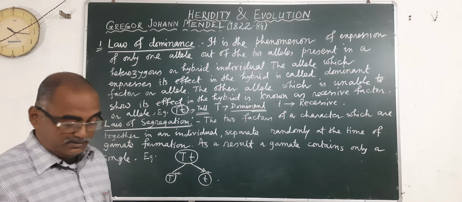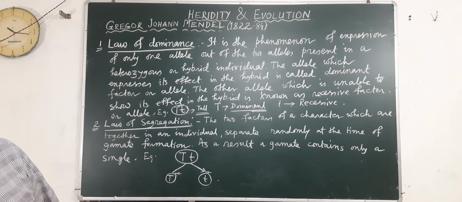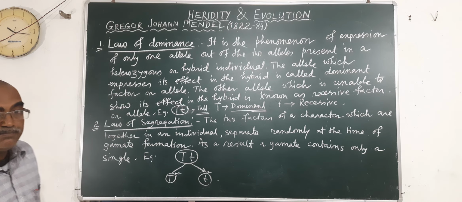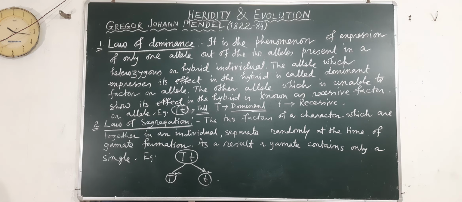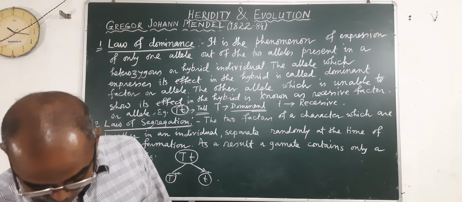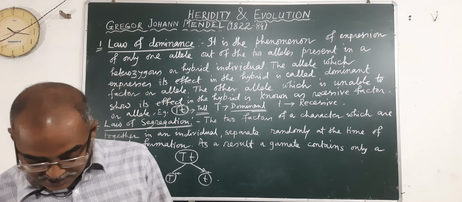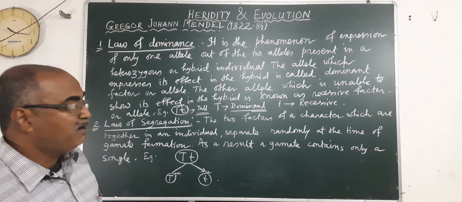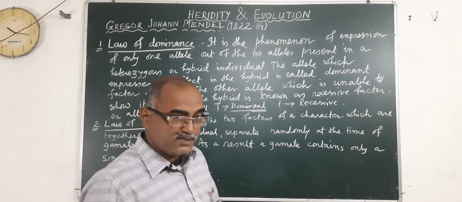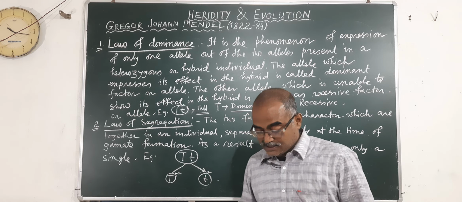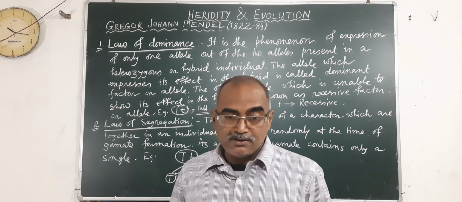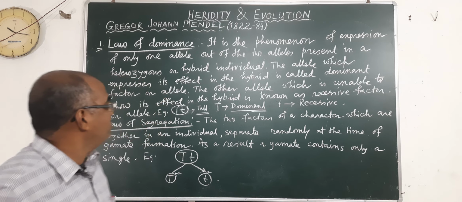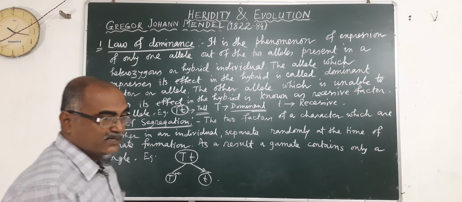So, what we have learned today? Today we have learned about Mendel and the work of Mendel, why he selected the pea plant, then his work, what work he has done, then Mendel's experimental materials, then how Mendel's theory has been re-established. You try to remember how he re-established his theories. Then Mendel's experiment on Pisum sativum, the monohybrid cross and dihybrid cross, and the two laws, the law of dominance and law of segregation.